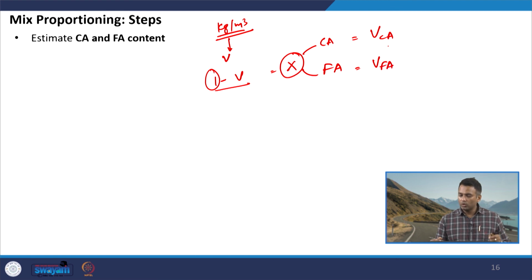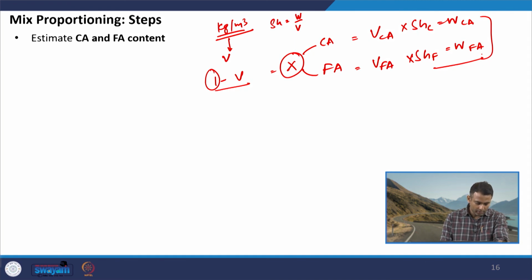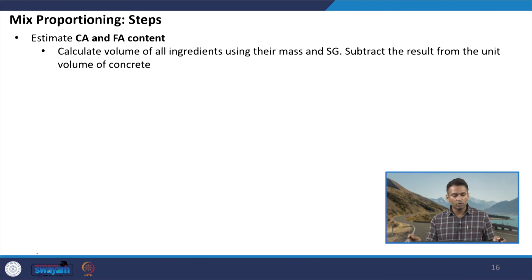Now, we know the specific gravity of coarse aggregate and fine aggregate, so we can just multiply this volume with the specific gravity to get the weight of coarse aggregate and weight of fine aggregate.